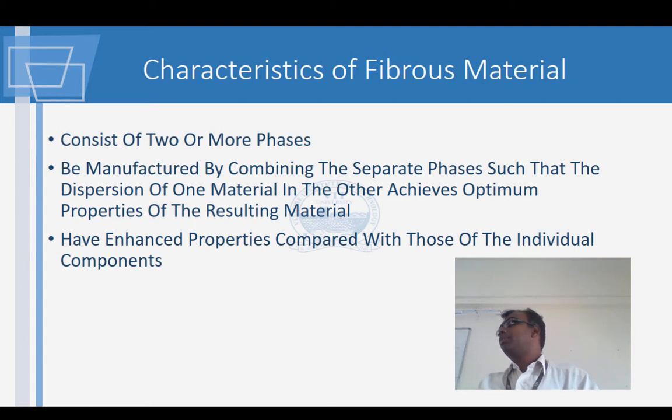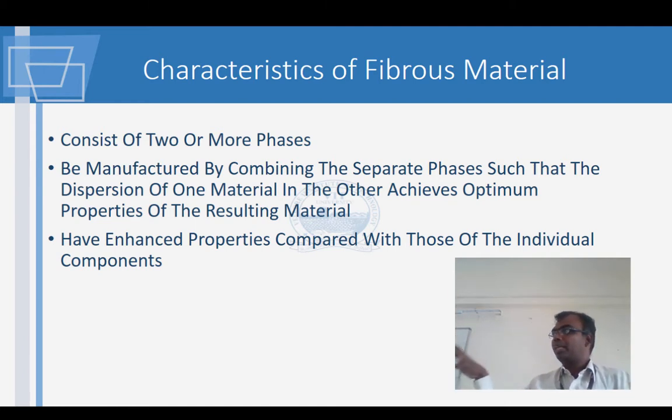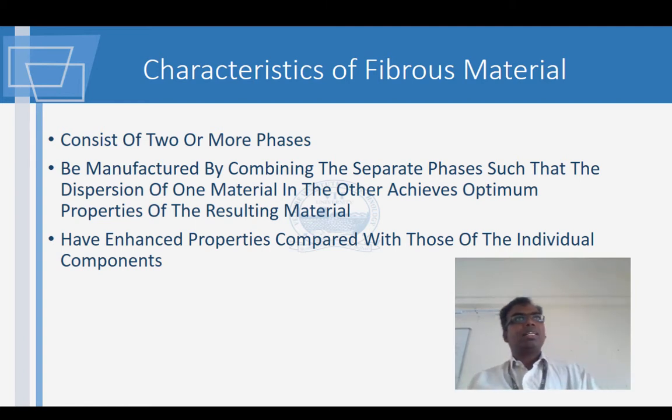What are the 2 phases? It will be your resin base and then you have your fiber. Then you combine both the materials, and what do you get? You get a material of the desired properties. The desired properties can be anything.